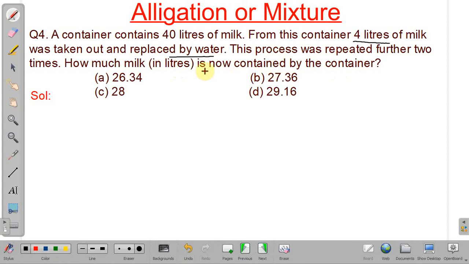Okay. So we can use a shortcut formula here and calculate the amount of milk or any pure fluid in the mixture.